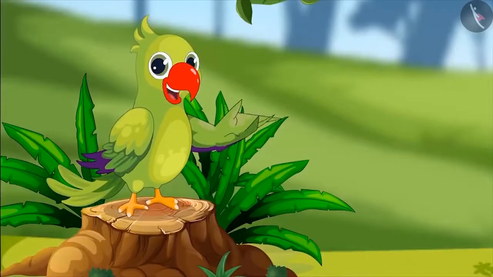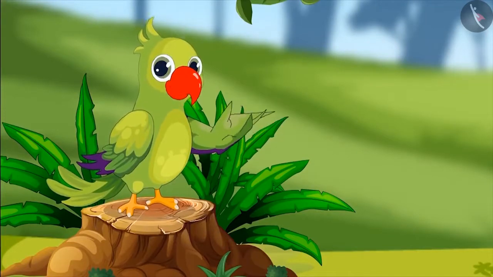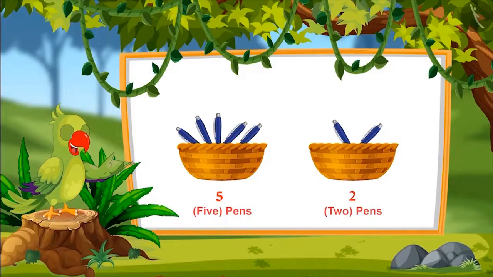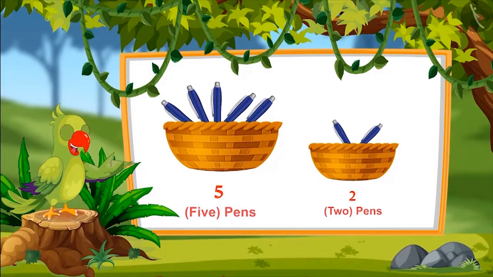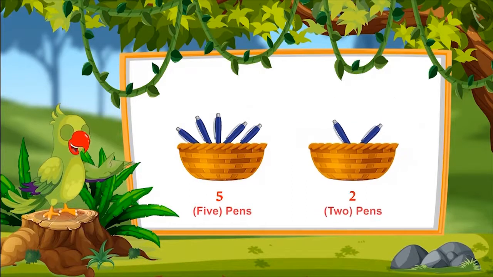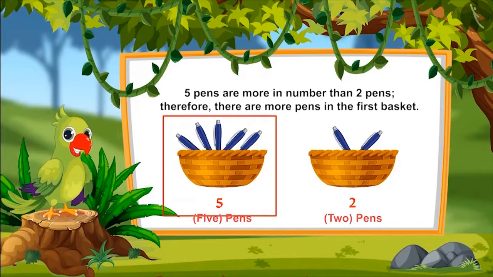So children, in this example you saw how Pinky compared the number of different animals. Can you also compare the number of things near you like Pinky? Tell me, which basket has more pens? The first basket containing 5 pens or the second containing 2 pens? Absolutely correct. 5 pens are more in number than 2 pens. Therefore, the first basket has more pens.